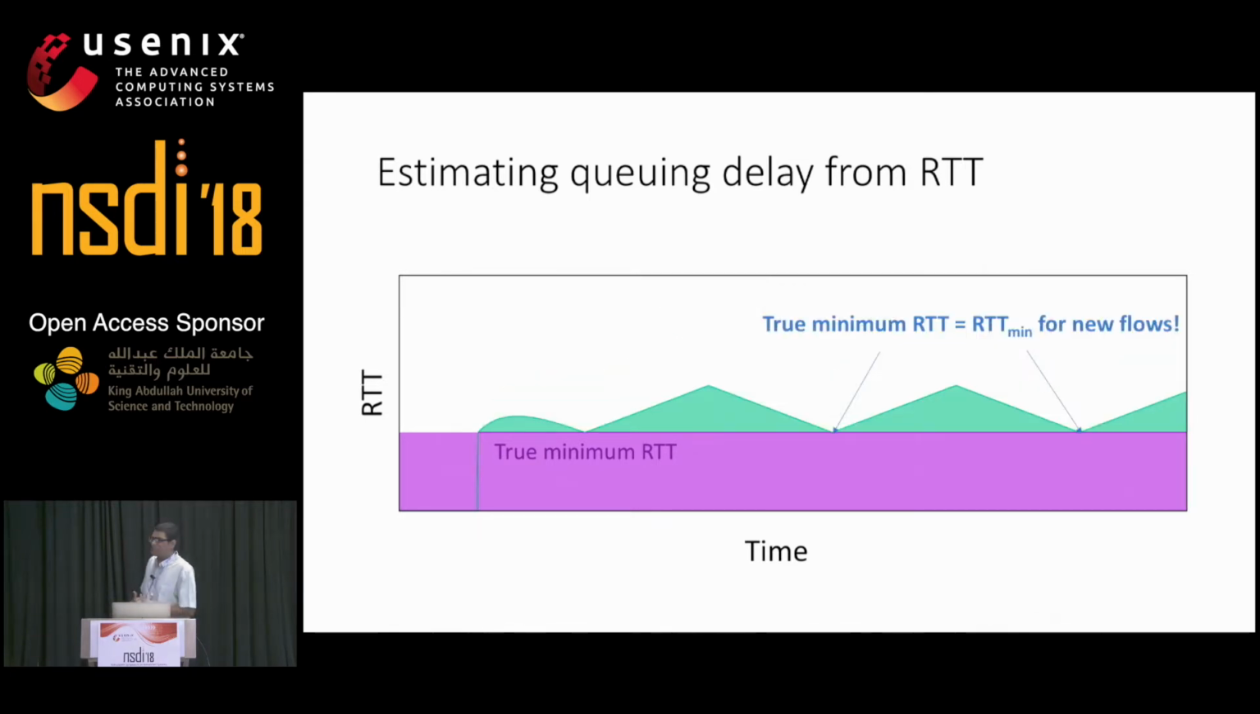The solution to this problem is to build within the mechanism a property that the queues are emptied periodically. And if this happens, any new sender will quickly see an empty queue and get the correct true minimum RTT.